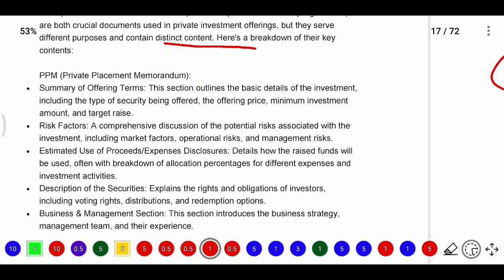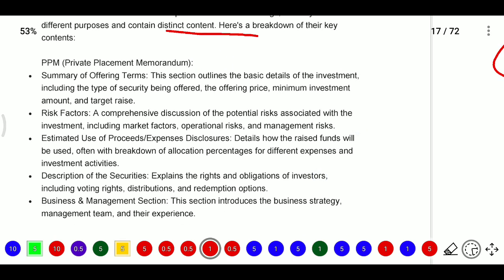In the PPM, the private placement memorandum, there is a summary of offering terms, so they will give the terms. This section outlines the basic details of the investment, including the type of security being offered, the offering price, the minimum investment amount required, the target return, how much they are aiming for, and what the risk factors are.